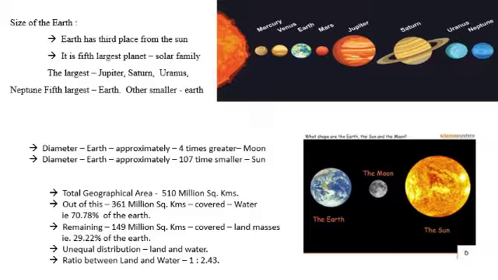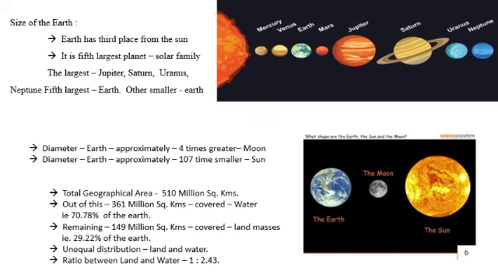The remaining 149 million square kilometers of the geographical area of the Earth is covered by land masses. That is 29.22% of the total area of the Earth. The distribution of geographical area between land and water is not equal.